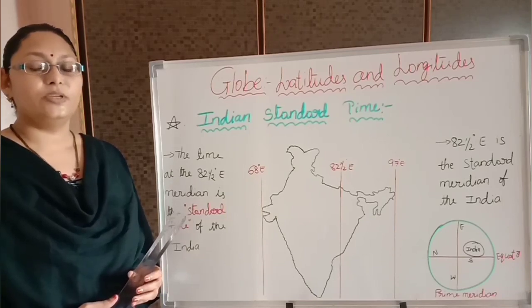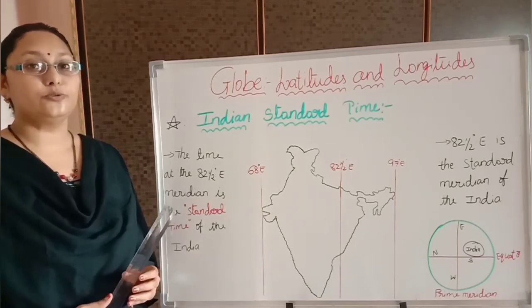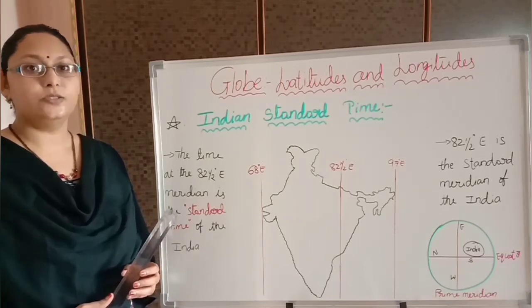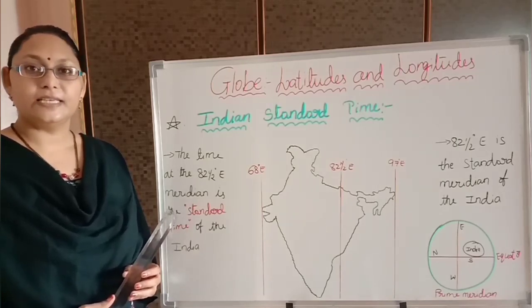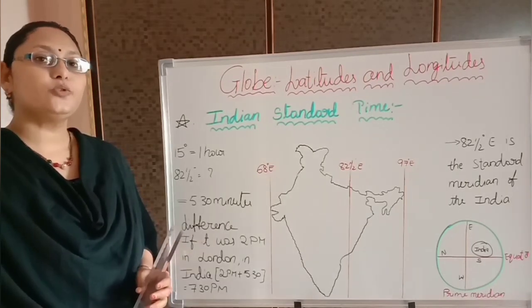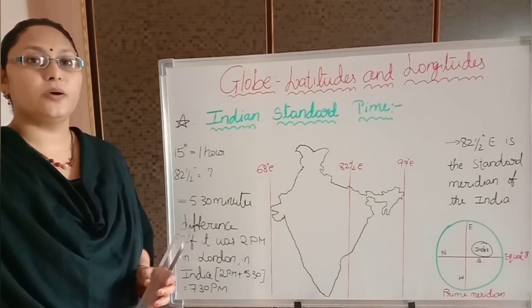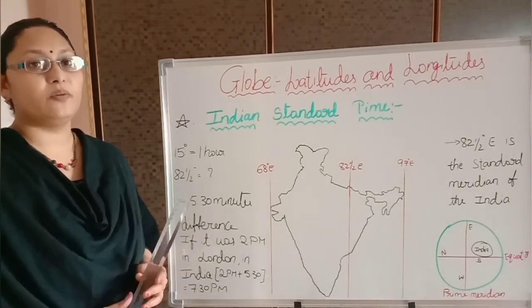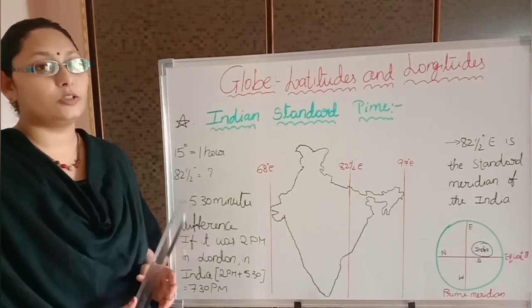Now we need to know how many hours difference there is from the prime meridian to 82.5 degrees east longitude. In order to calculate the time difference between Indian Standard Time and Prime Meridian Time, we need to know the location of India on the globe.